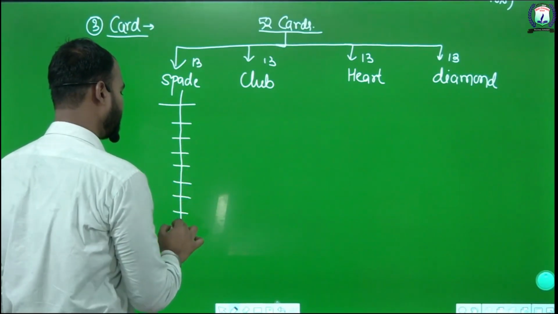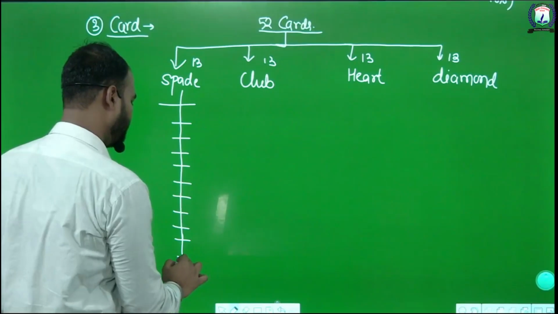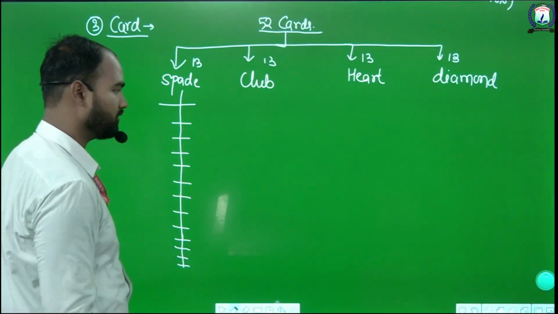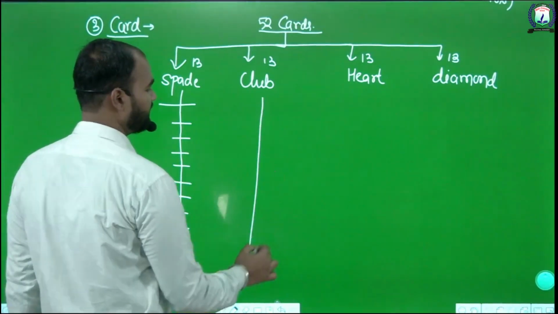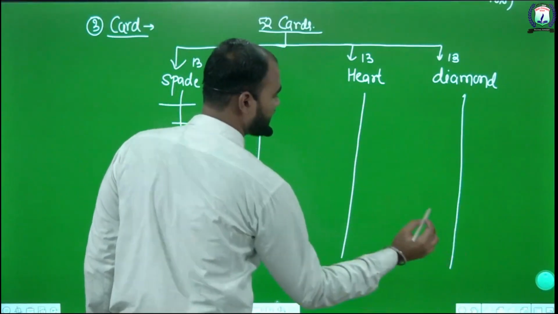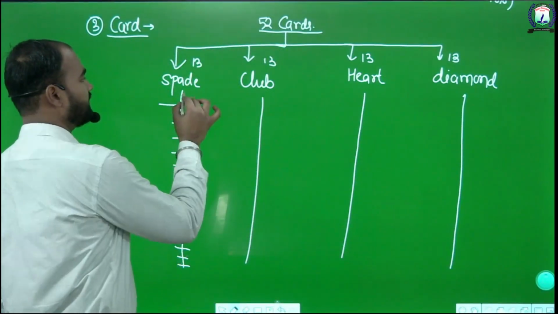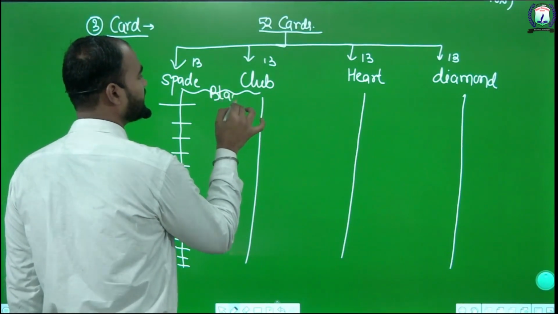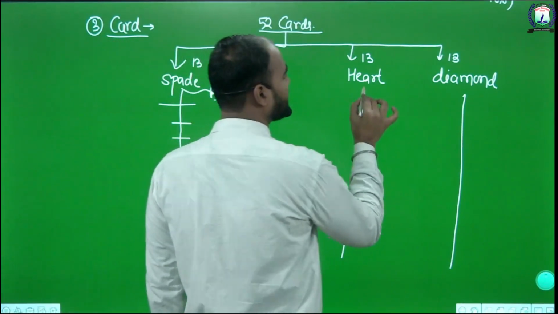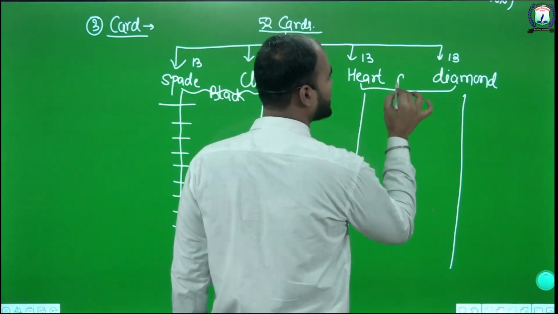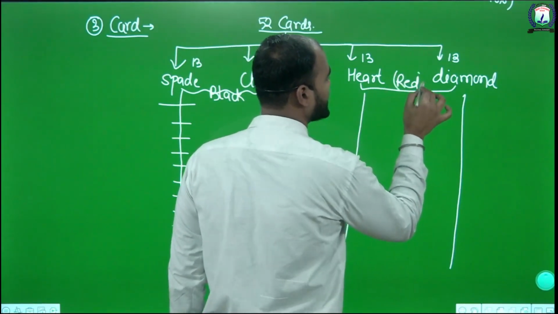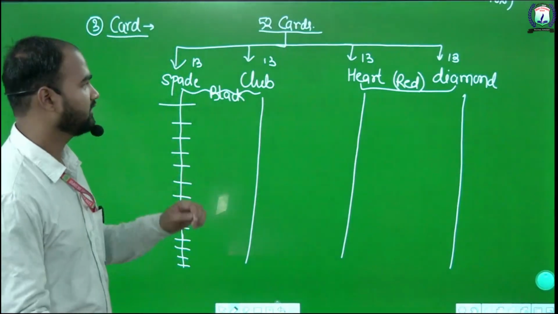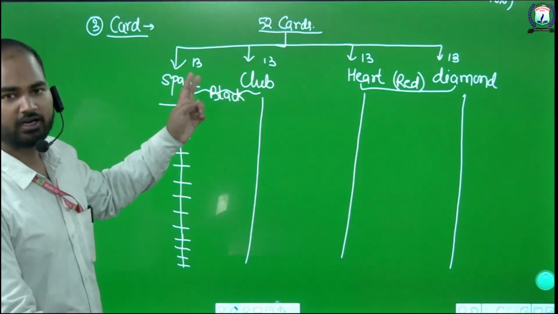In each type there are 13 cards, but of different colors. Spade and club are black, while heart and diamond are red. So, find the probability of getting a black card.